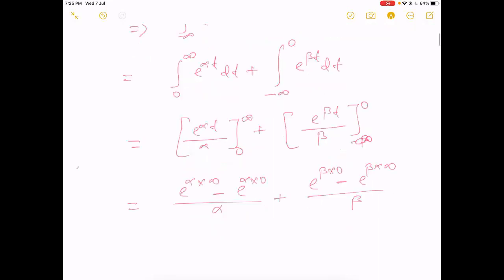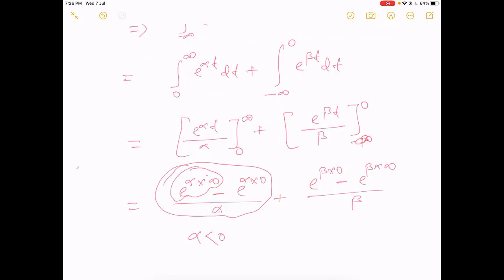Now check it. If alpha is a positive number, then what will happen? This one will be infinity. So here alpha should be less than 0, because if alpha is less than 0, then this term becomes 0. Then for this term we will get a finite value, because e to the power 0 will be 1, and alpha is some negative number, so we will get a finite value.